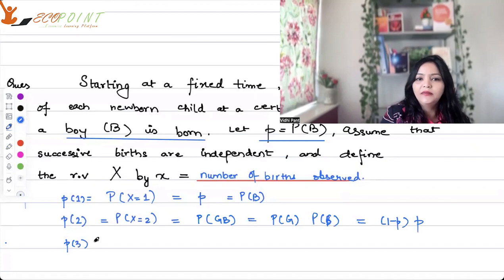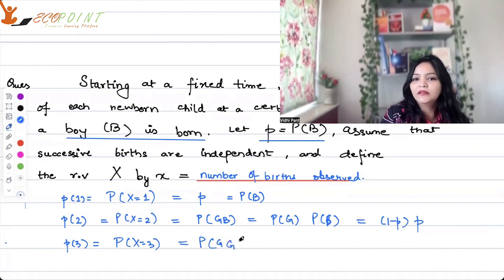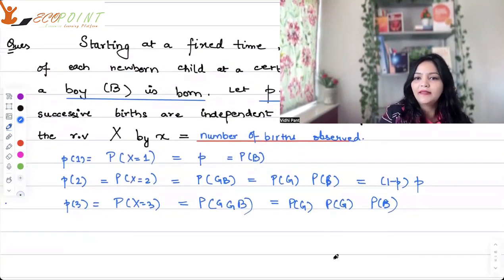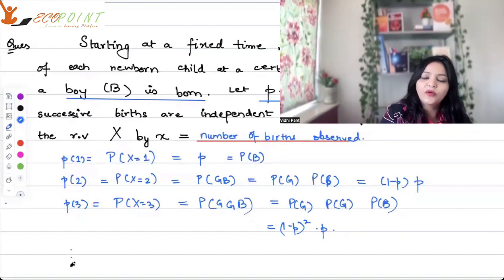Similarly, P3 means probability X equal to 3. That means girl, girl, boy. It will be probability girl times probability girl times probability boy because of independence. And therefore, it will be (1 minus P) squared times P. And so on and so forth.